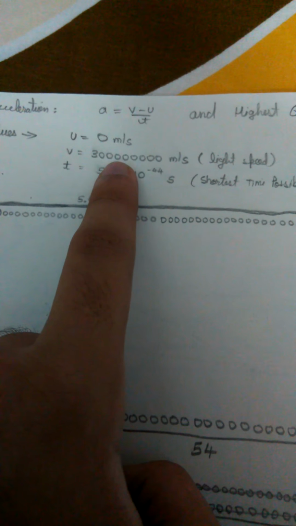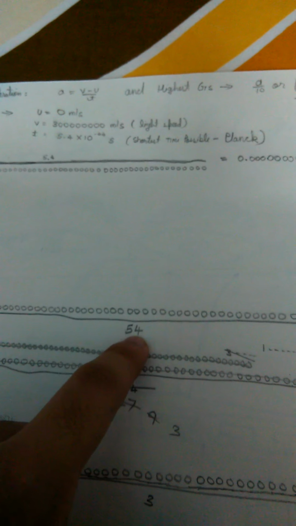Okay, we'll move forward. Now since we have found our time and our speed, we can easily find our acceleration. So here is the acceleration. This multiplied by this many zeros upon 54. But why? Because we are dividing it. When we divide it, 54 upon this number gets reciprocated, this value goes up and 54 comes down.